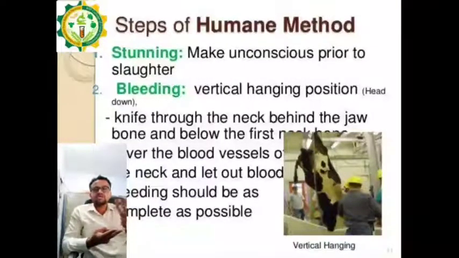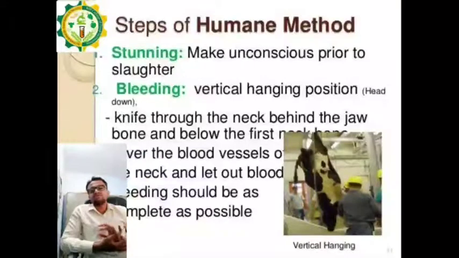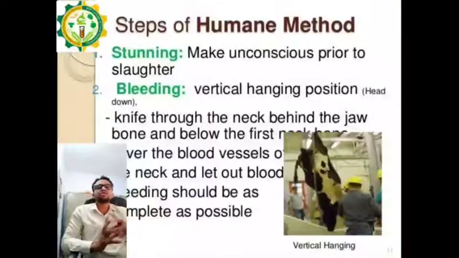After this, the animal is taken for the stunning. Now here we have to stun the animal before slaughtering. As you know, there are three methods: electrical, chemical and mechanical. Any method of stunning can be used for stunning of the animal in humane method, but at the time of slaughtering, a deep sharp knife stroke is put through the throat of the animal.